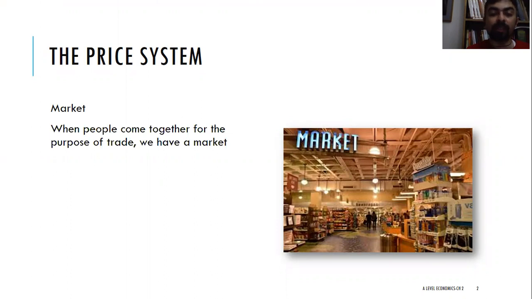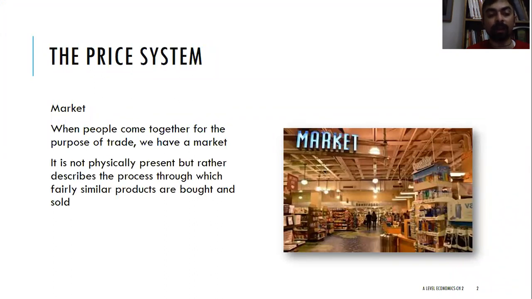So a market can be a physical market like a superstore, or it can be a virtual market like Amazon. So anywhere where buyers and sellers meet, that place is called a market. Where they come for interaction, where they come for buying and selling, that place is called a market. It is not physically present, but rather describes the process through which fairly similar products are bought and sold. So it's just a philosophical concept where the interaction between buyers and sellers takes place. It doesn't have to be necessarily a physical store or a physical space. It can be an online place. It can be anywhere where buyers and sellers come and interact with each other and do their trade.